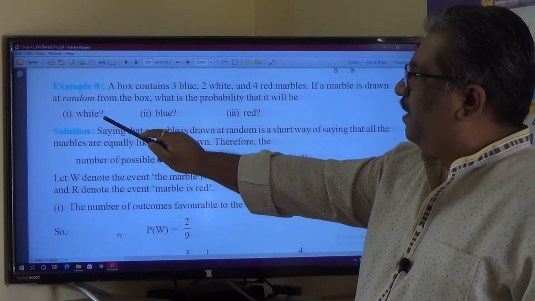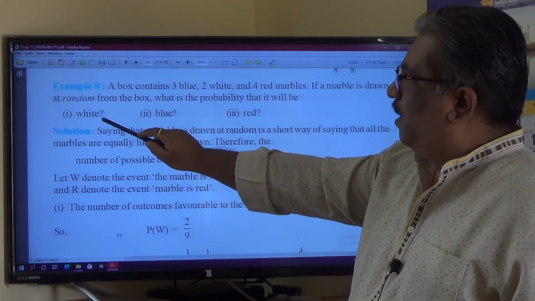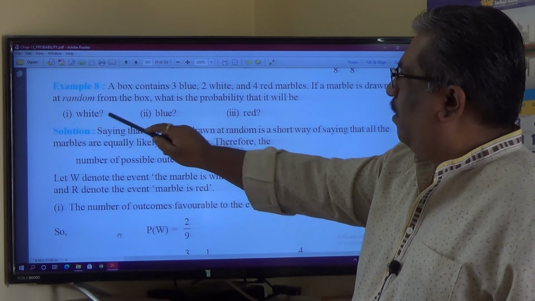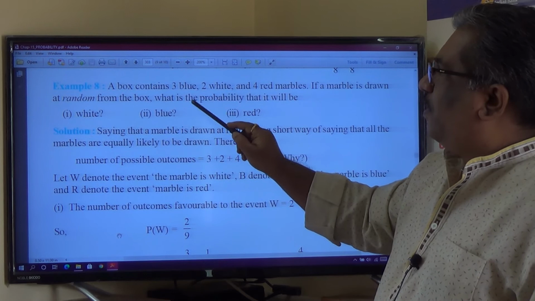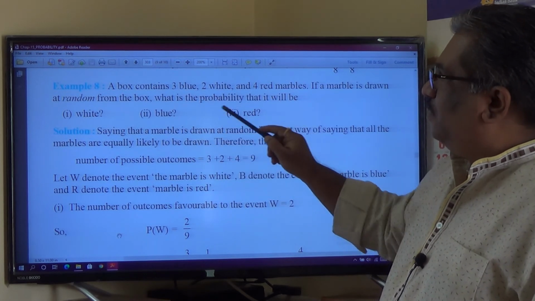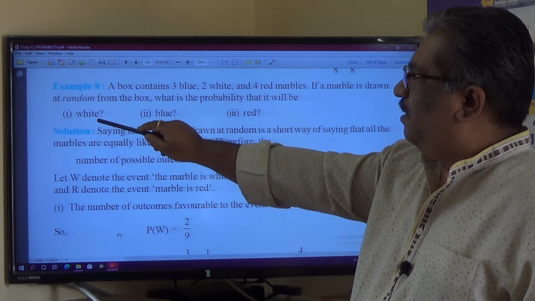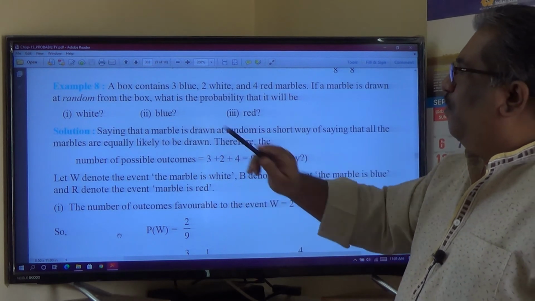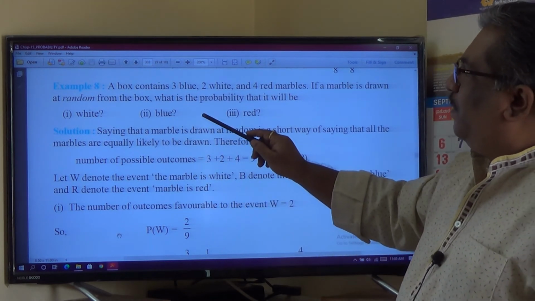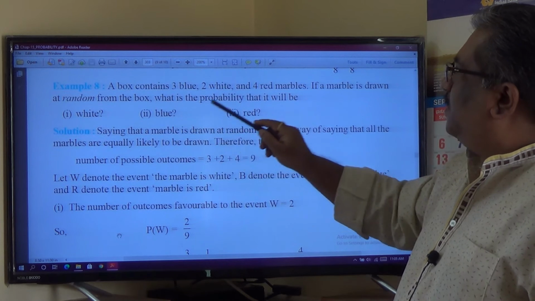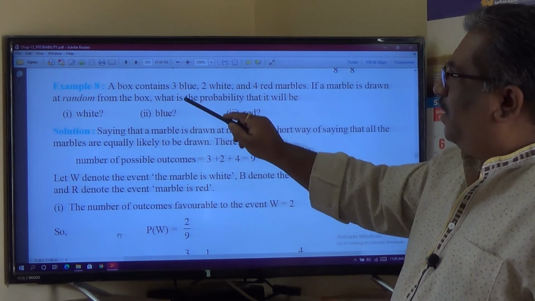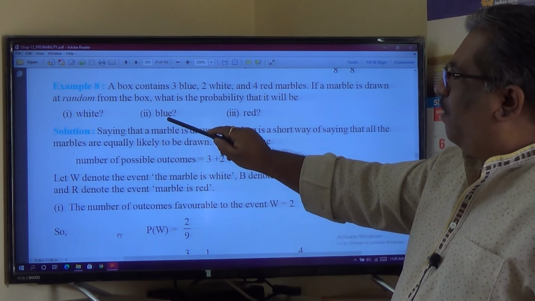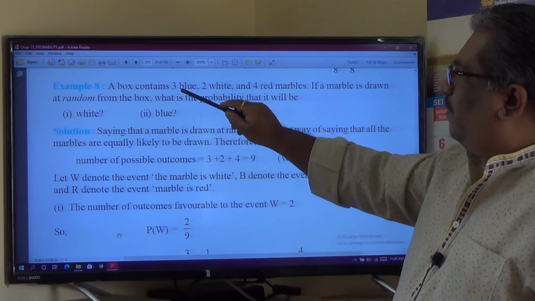So, probability of getting a white ball is equal to number of outcomes favorable for a white ball, which is 2, divided by total number of outcomes, which is 9. So, 2 by 9 is the probability of getting a white ball. Now, what about a blue ball? Outcomes favorable for getting a blue ball is equal to number of blue balls, which are those 3 here. So, 3 divided by 9. Probability of getting a blue ball is equal to 3 divided by 9.